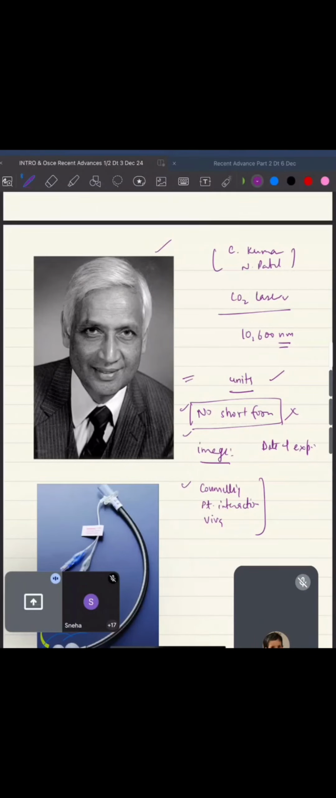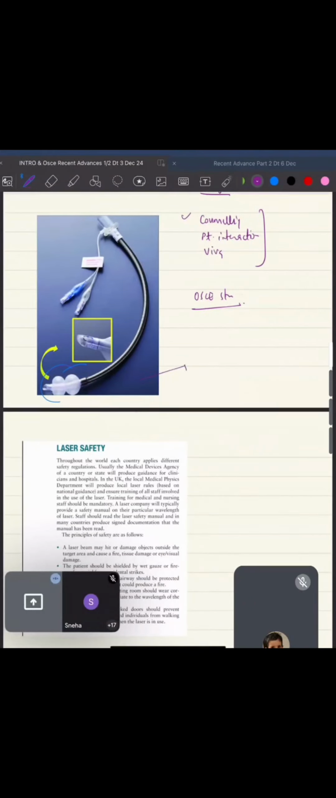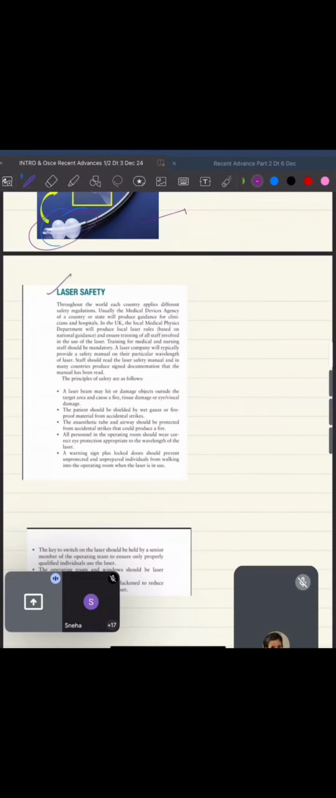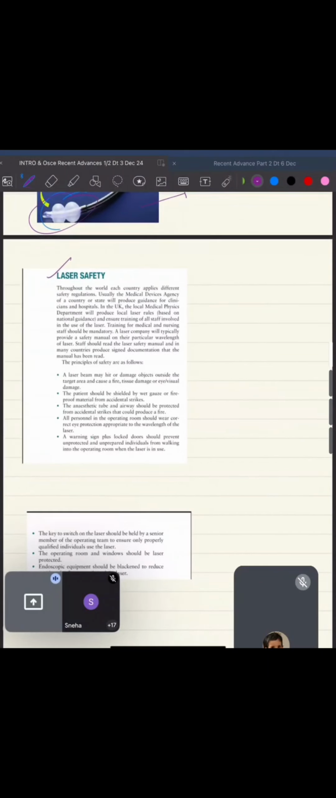Okay, so moving ahead, this is the laser safety tube. Kindly note the double cuffs which are there. This is the paragraph on laser safety by Scott Brown. They might even ask the principles of laser safety as a question. So just go through it. I know lasers is more of a theoretical question, but from the practical point of view, these 4-5 things are important.